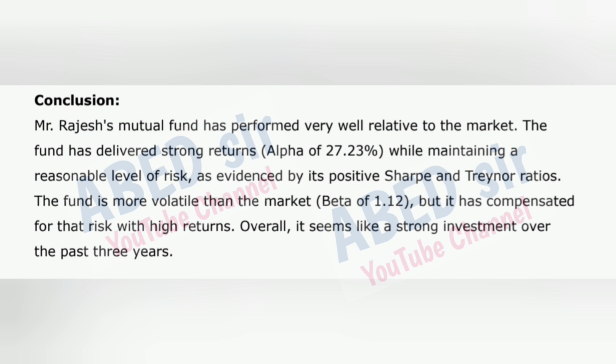Conclusion. Mr. Rajesh's mutual fund has performed very well relative to the market. The fund has delivered strong returns, alpha of 27.23%, while maintaining a reasonable level of risk, as evidenced by its positive Sharpe and Treynor ratios. The fund is more volatile than the market, beta of 1.12, but it has compensated for that risk with high returns. Overall, it seems like a strong investment over the past 3 years.